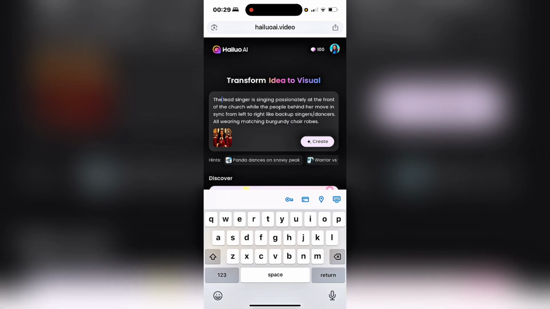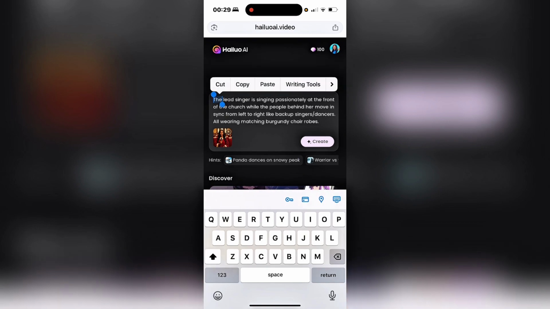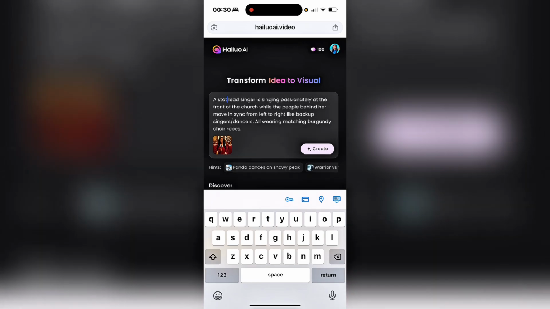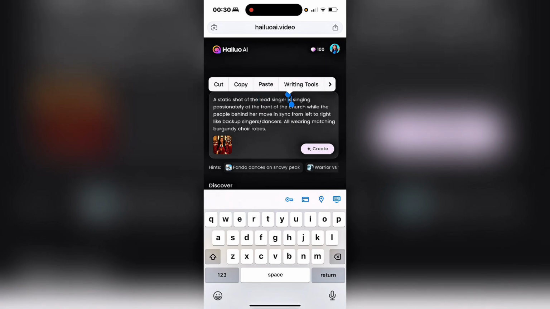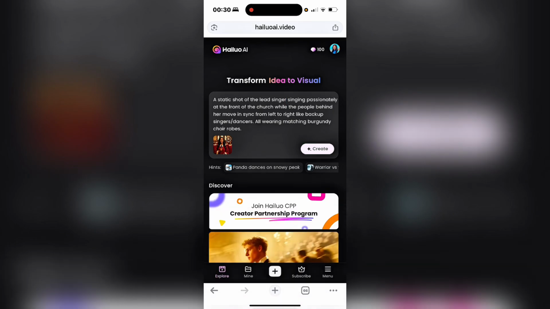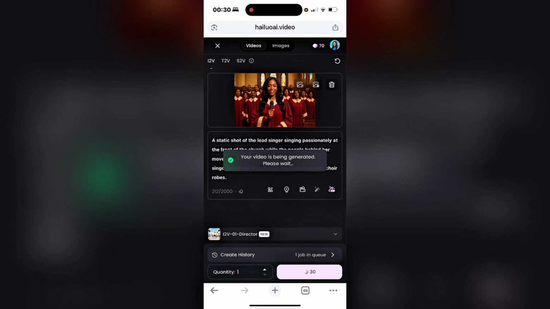But let me say something here. So I'll say a static shot, because what I've noticed with Hailuo is that by the time it creates the video, there's this kind of camera movement that it gives to it that may not give it a good result. So I usually like to put a static shot at the beginning. Okay, a static shot of the lead singer singing. Yeah, so I'll modify this prompt this way for Hailuo, and then I'll click on create. So it's being processed now.